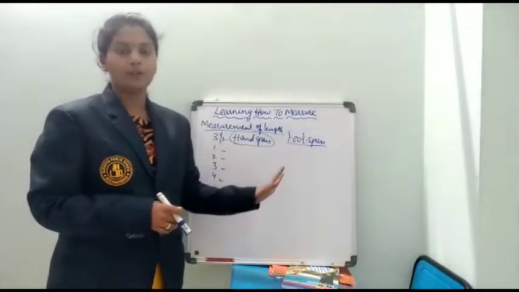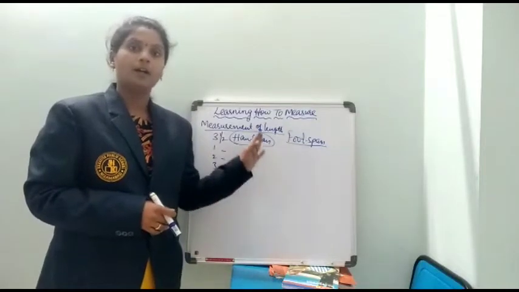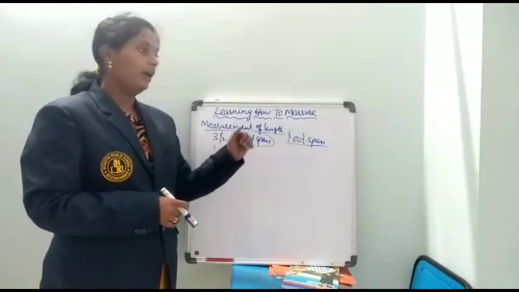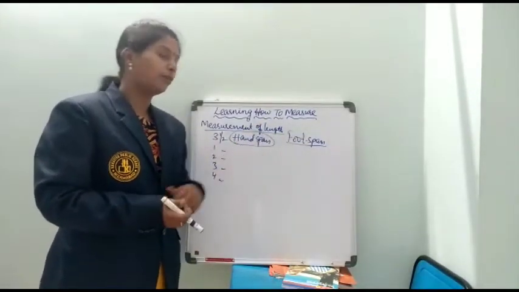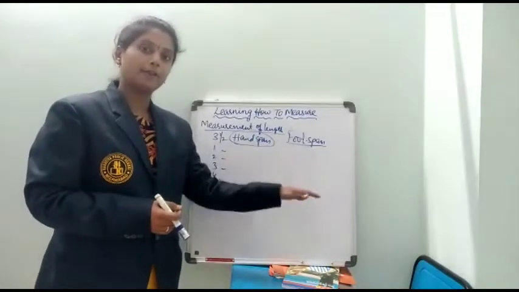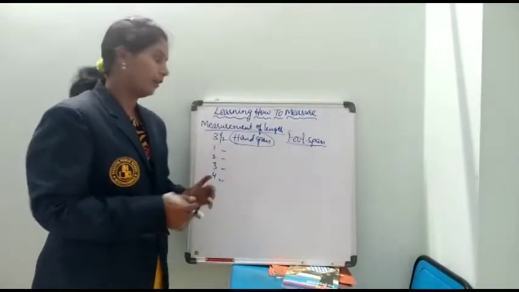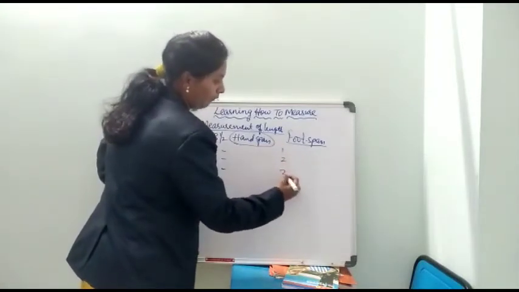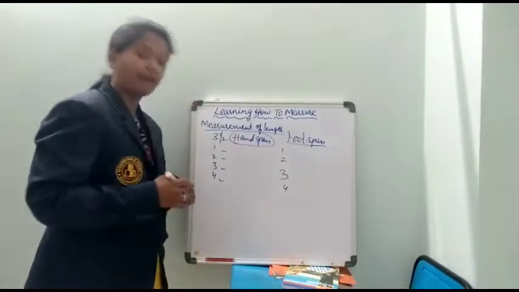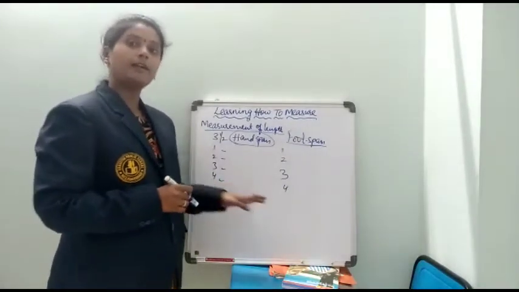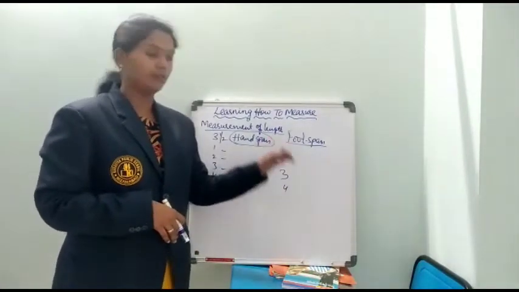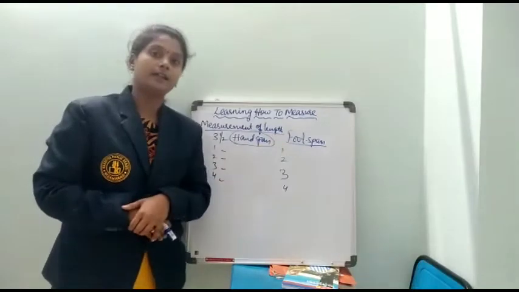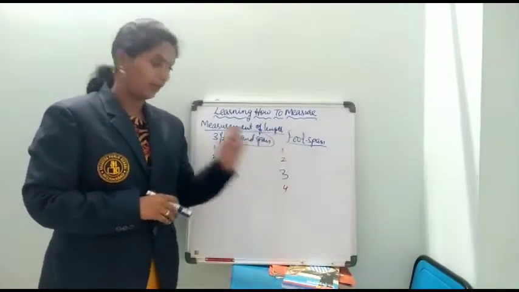Select any one room in your house, like the bedroom or front room, and with the help of your foot span, measure the length and breadth of your room. Likewise your mother, father, younger or elder sibling or anyone else measures. In that way you measure, record your observations and readings, and note them down.